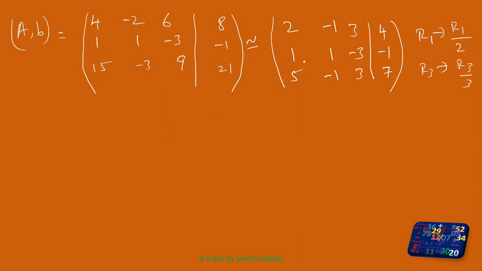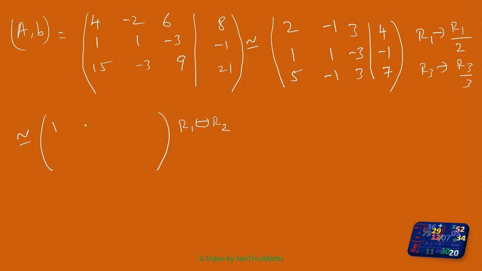Okay, so now if this element is 1, then it is easy for me. So I interchange these two rows so that the first element, that means the pivot element, will become 1. So this is equivalent to row 1 and row 2 being interchanged.